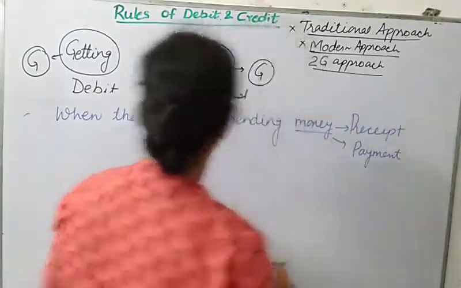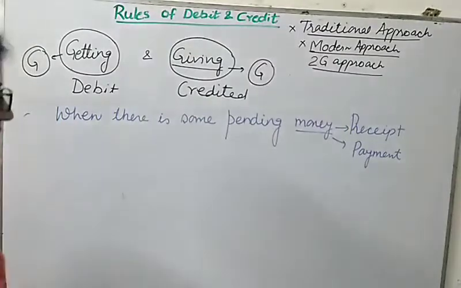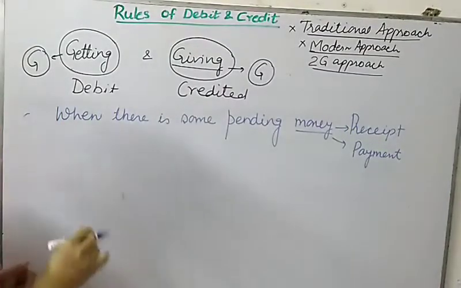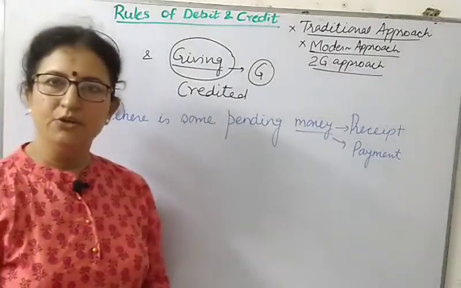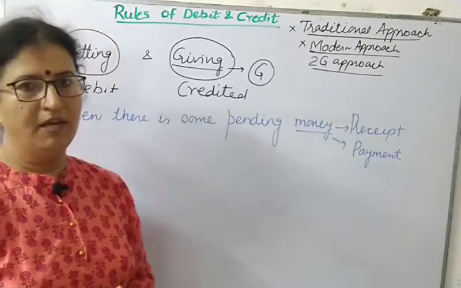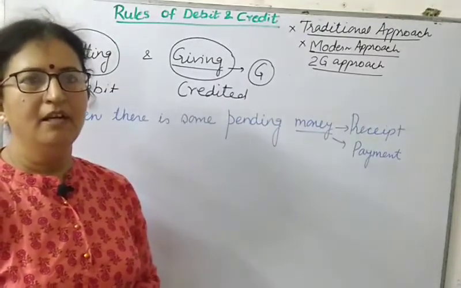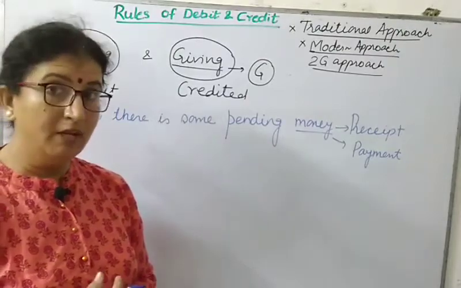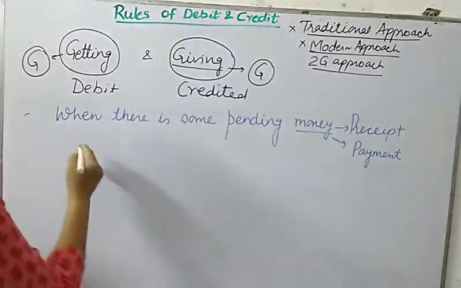Receipt and payment. So let us see what kind of transactions will be there in this. Suppose you are buying goods, but right now you don't have the money, and you promise the supplier that you will be making payment after 1 week. Then what will happen? Let us see in that case.